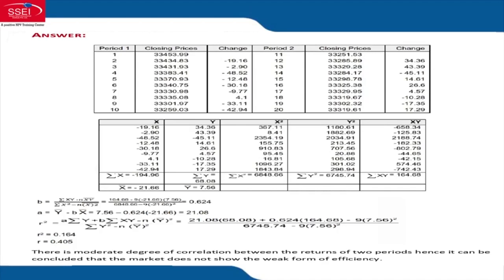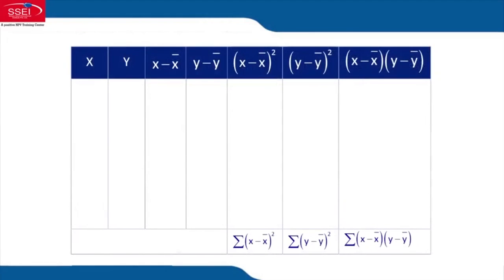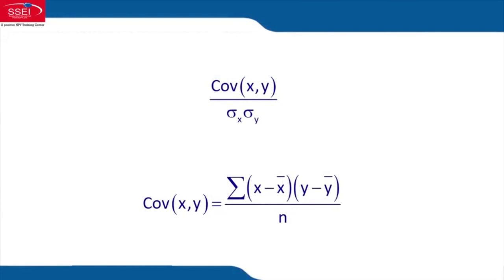Instead, what did we learn in class? We learned that the columns you will prepare are: first column for X, second column for Y, third column for X minus X bar, fourth column for Y minus Y bar, fifth column for X minus X bar the whole square, sixth column for Y minus Y bar the whole square, and last column for X minus X bar into Y minus Y bar. Correct? You know it because you have done it so many times. So if you have these columns, then correlation coefficient is what? It is cov xy divided by sigma x sigma y.